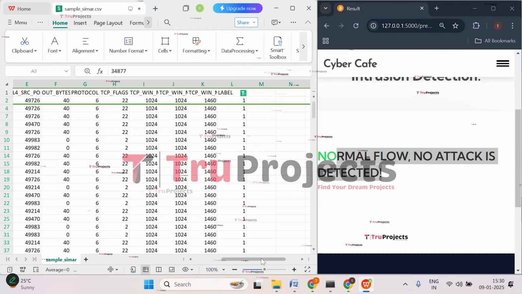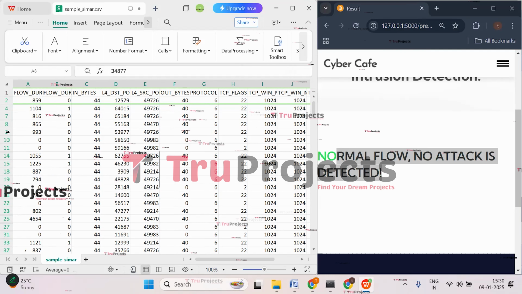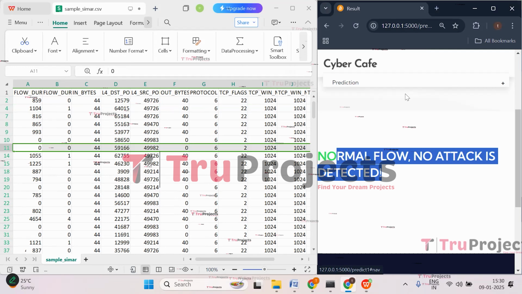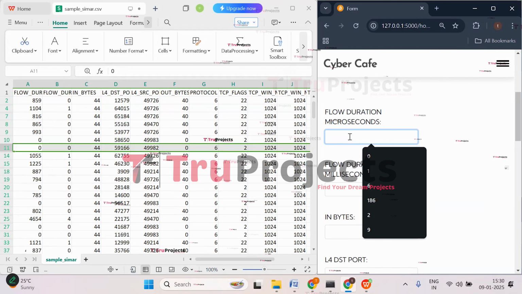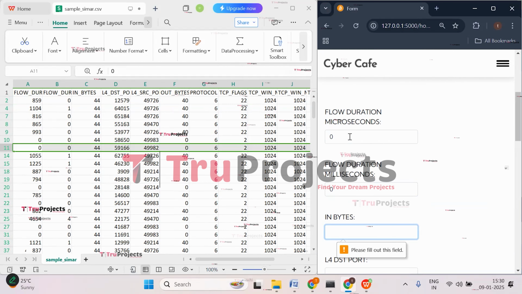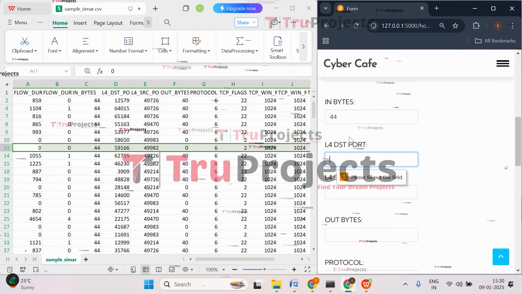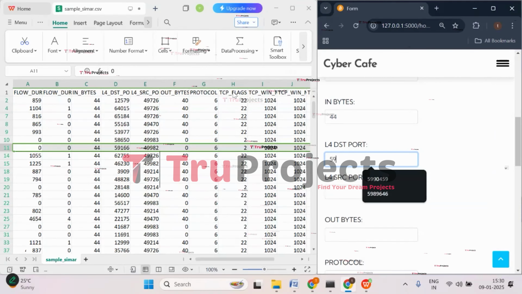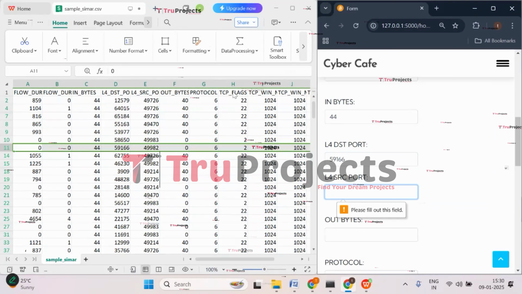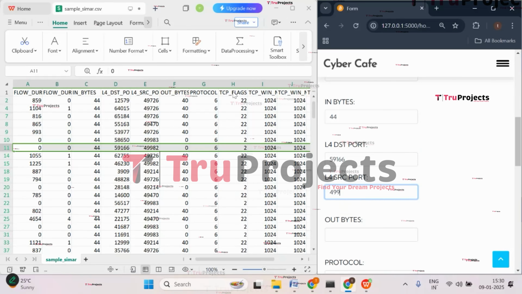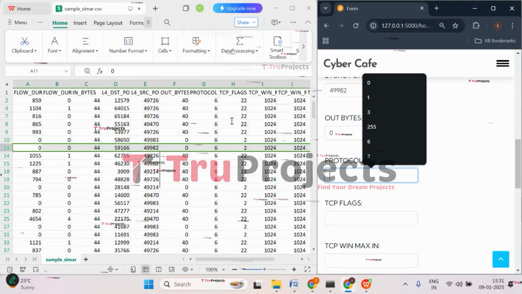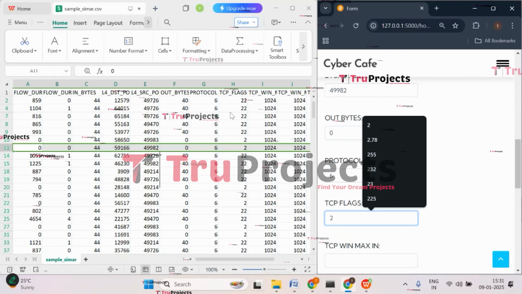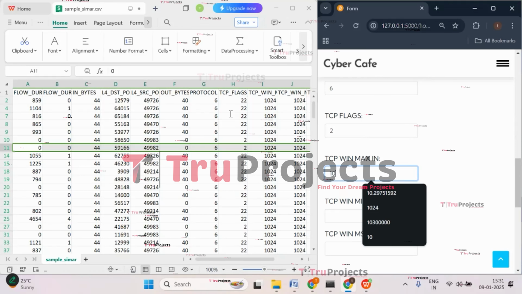Apply filter to class 1. So let's give this case. Click on prediction under SIMARGL 2021, and flow duration is 0, milliseconds is 0, in bytes value is 44, and L4 DST port is 59166. L4 SRC port is 49982. 0 is out bytes. Protocol is 6. TCP flags are 2. TCP win maxin is 1024.